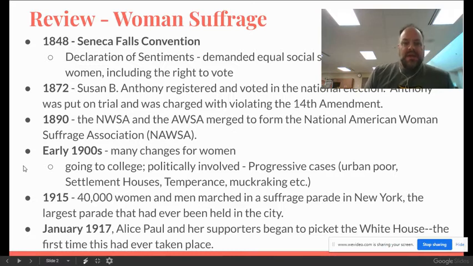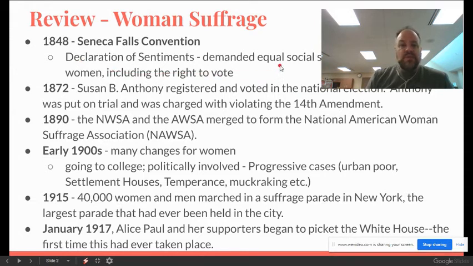So if we look at the timeline, going back to the mid 1800s, I think some of you should remember the Seneca Falls Convention, 1848. This is where a number of women's rights activists, women's voting activists get together in Seneca Falls, New York, and they end up putting together what they call the Declaration of Sentiments. So this was modeled on something like the Declaration of Independence, but it's basically the demands and the things that they were pushing for and trying to promote within that group.